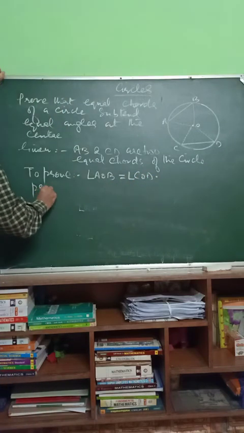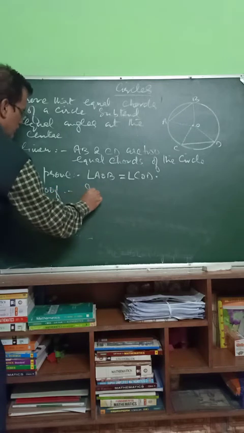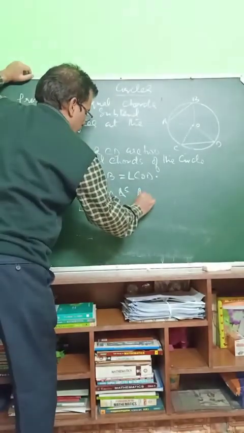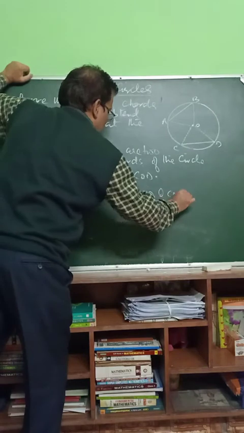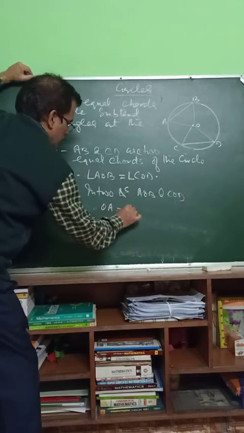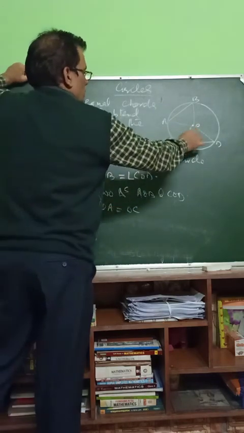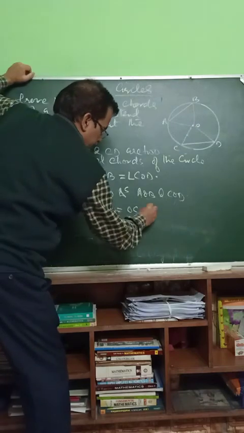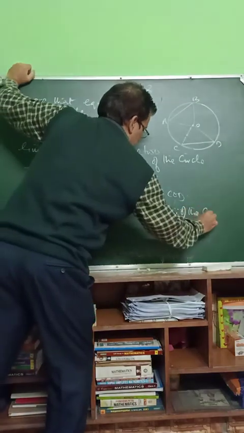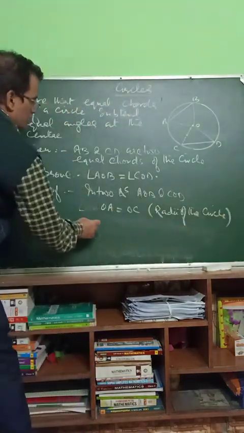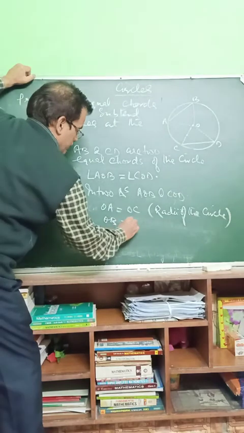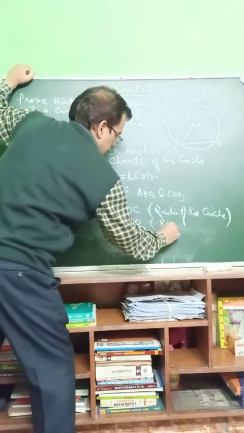Proof: in two triangles AOB and COD, OA is equal to OC, radii of the circle. Similarly, have a look, OB is equal to OD, same radii of the circle.